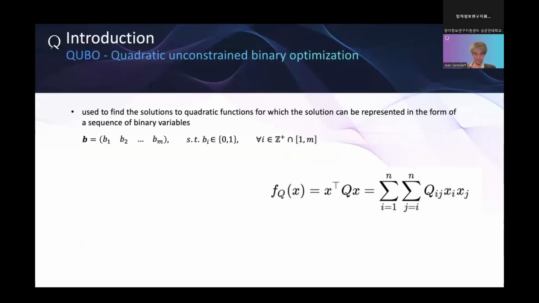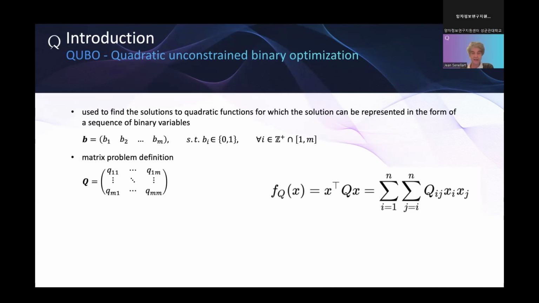So what is QUBO? QUBO is a specific type of problem where the solutions are binary variables. Binary variables mean that they can take 0 and 1 only. For instance, it can be a path in a maze where you can go up or left, for instance, and up will be 0, left will be 1. So each of the steps is 0 or 1, and that's the only value they can take.